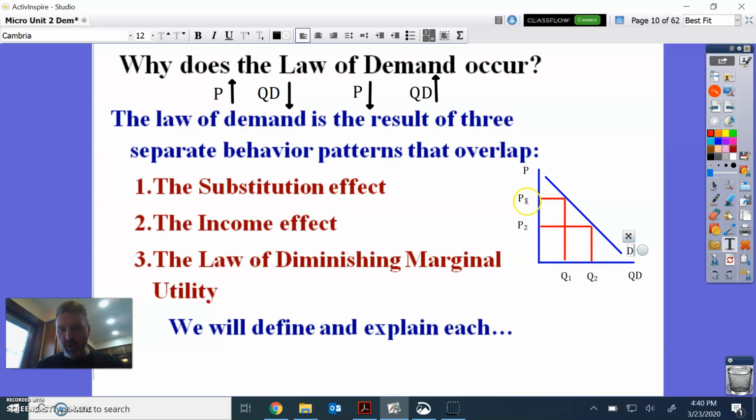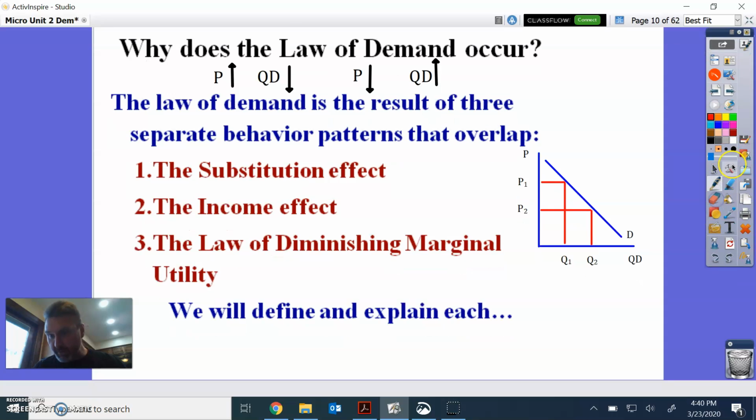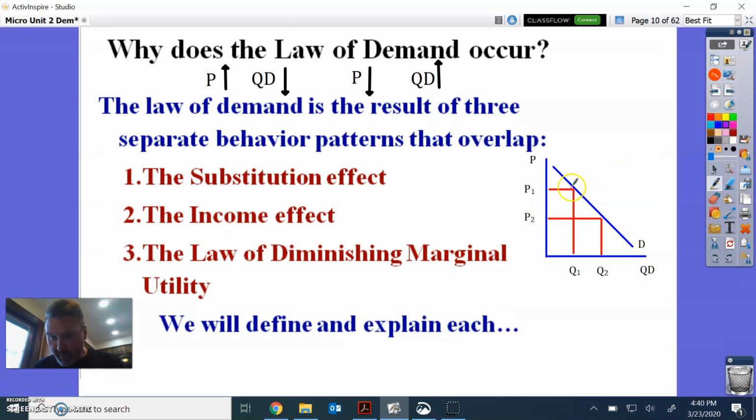So at P1, we demand Q1 of goods. I'll put a little dot here, in a different color. And at P2, you demand Q2 worth of goods. So when price goes down from P1 to P2, quantity is going to increase from Q1 to Q2, and vice versa. As price goes up from P2 to P1, quantity will then go down from Q2 to Q1. I hope that makes sense.